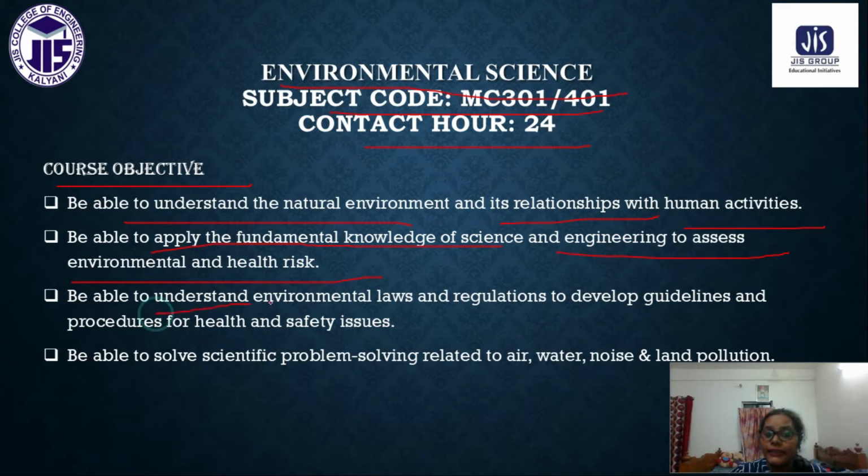You can understand the environmental laws and regulations to develop the guidelines and procedures for health and safety issues, and also you can solve some of the scientific problems related to air pollution, water pollution, noise and land pollution. So these are some of the course objectives that we have.